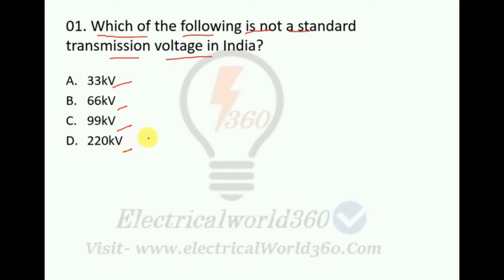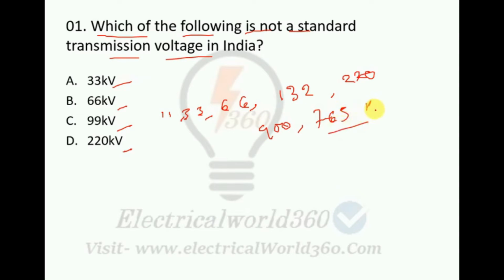In this case, we should remember that the standard voltages of transmission in India are 11 kV, 33 kV, 66 kV, 132 kV, 220 kV, 400 kV, and the last one is 765 kV. The highest line-to-line transmission voltage in India is 765 kV. So option C is the right answer here. 99 kV is not a standard transmission voltage in India.